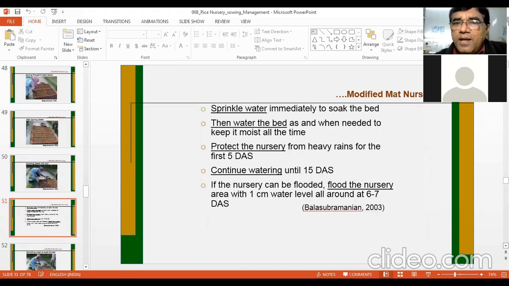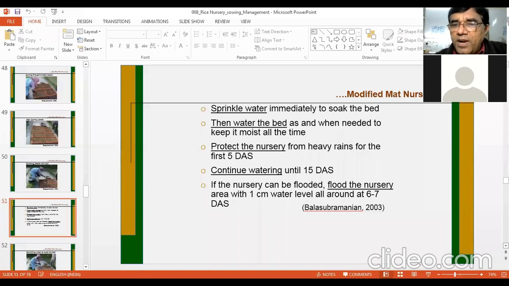Then water the bed as and when needed to keep it moist all the time. In the beginning, you must keep it moist. There is no need to keep standing water. Protect the nursery from heavy rains for the first 5 days. Otherwise, seed will be washed away because it is on the surface. Protect the nursery from heavy rains and continue watering until 15 days after sowing.